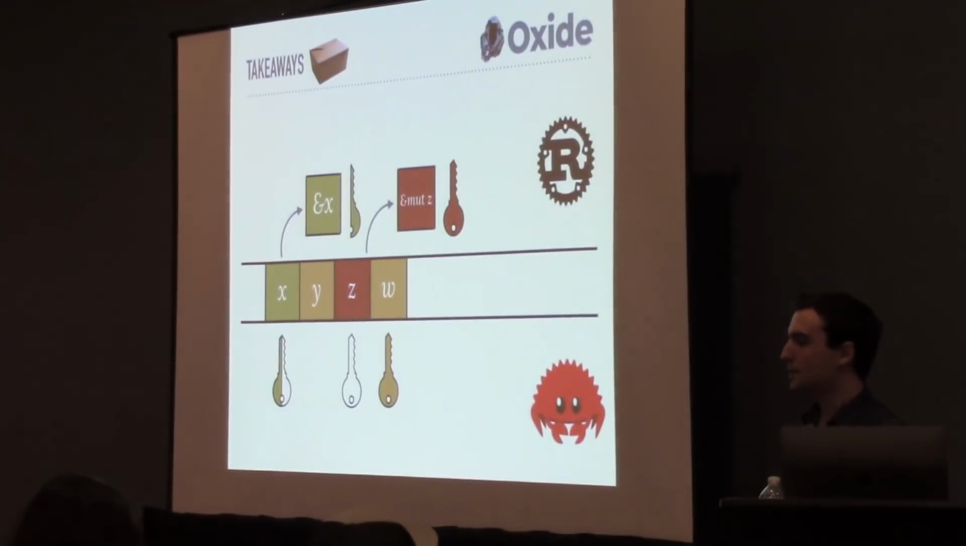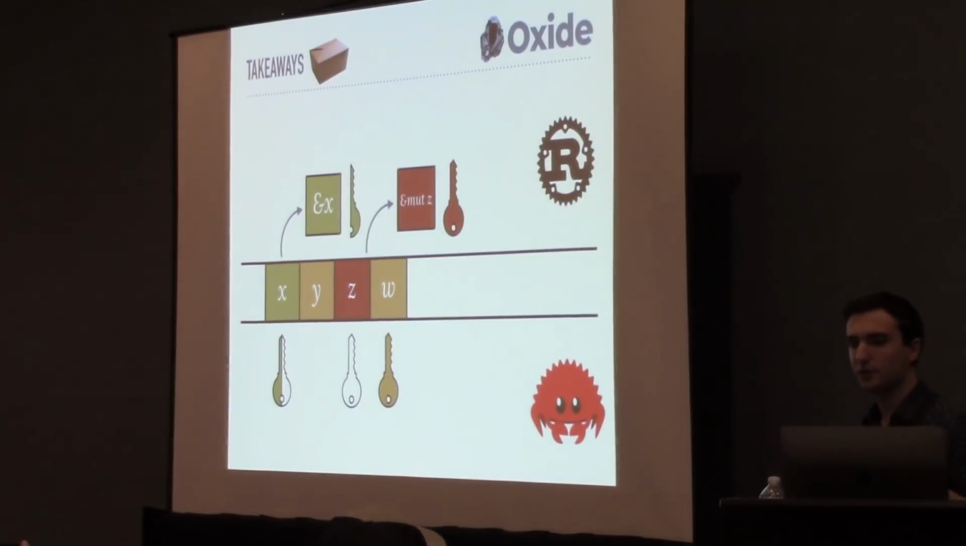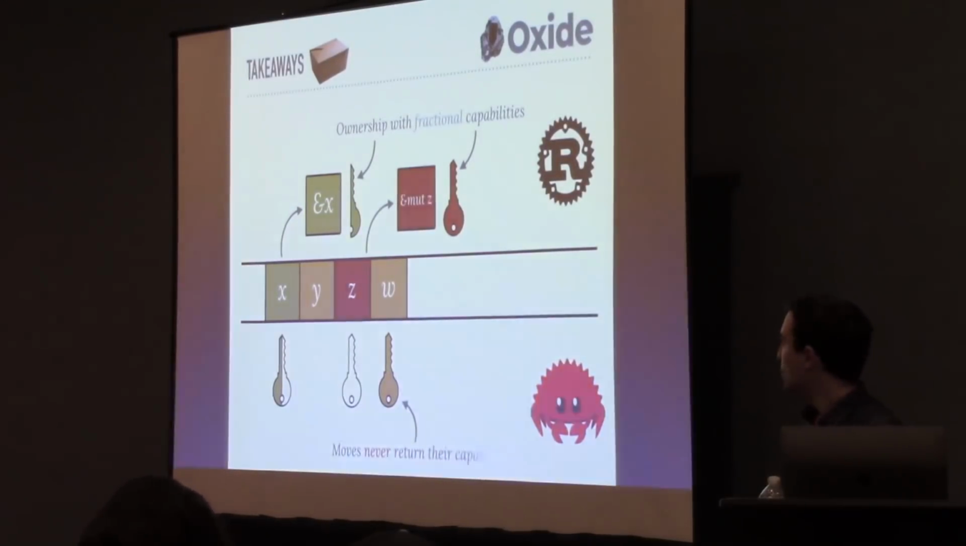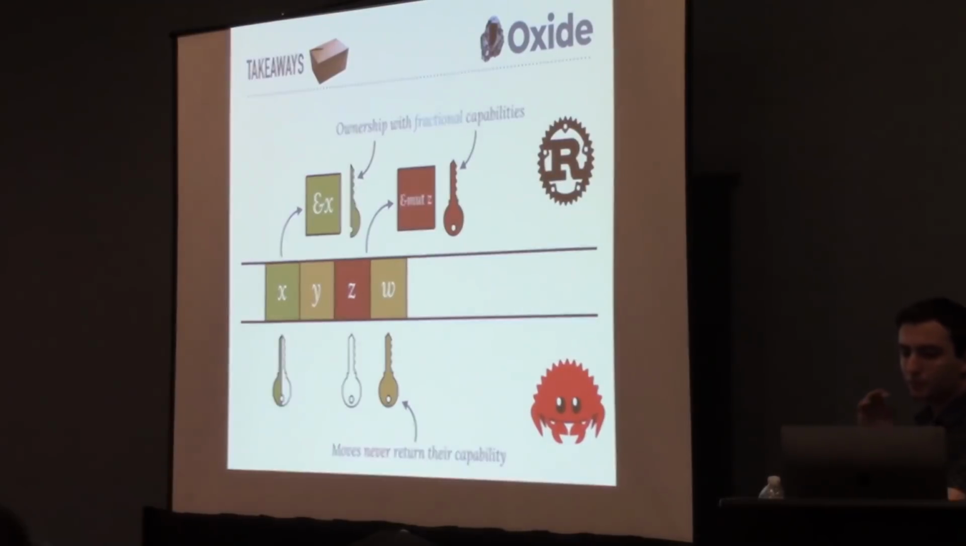So now we're just about done, but before I let you go, I want to quickly go over our running visualization again as a high-level takeaway of our understanding of how Rust works. We model ownership using fractional capabilities. Immutable loans split capabilities into pieces, while mutable loans keep them whole. When a loan ends, we return the capability to where it came from. Meanwhile, when we transfer ownership with a move, the capability is never returned.